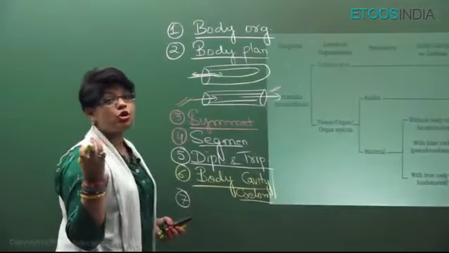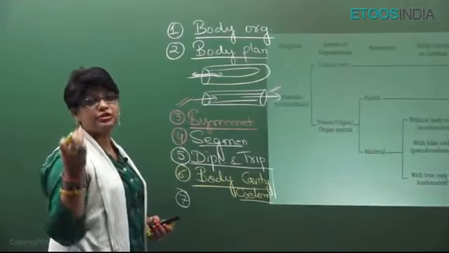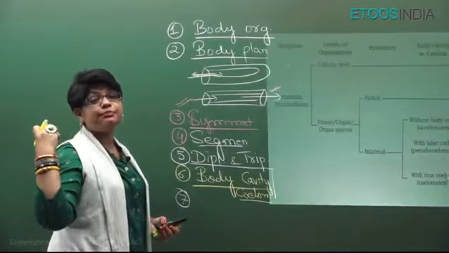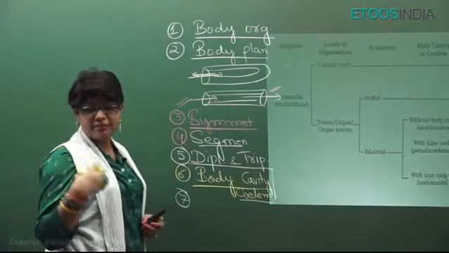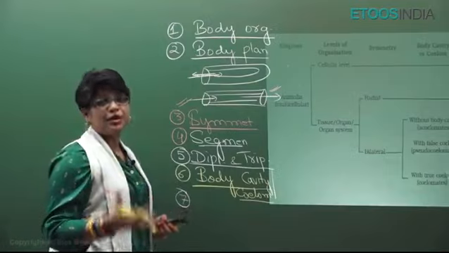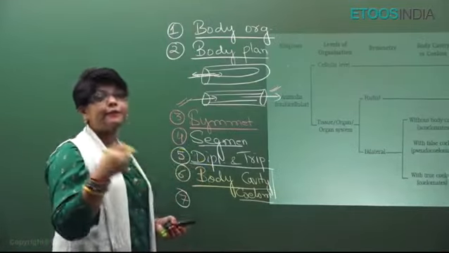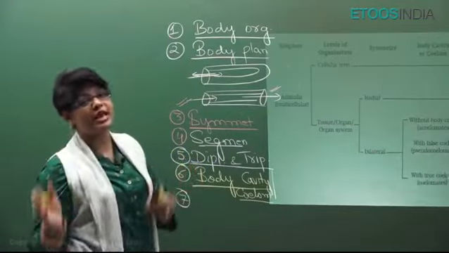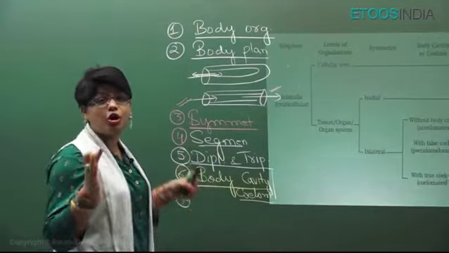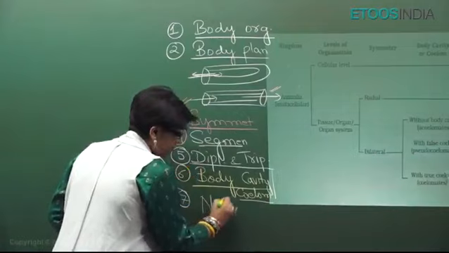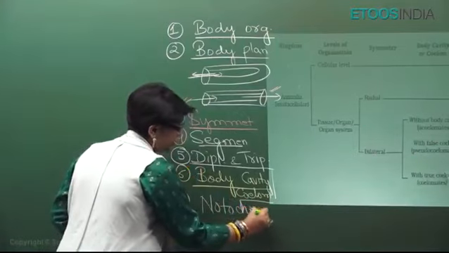Notochord is a mesodermally derived structure. It is found like a rod on the dorsal surface of the embryo and it provides support. If notochord is present, the phylum is Chordata, and if not present, from Porifera to Hemichordata, all are non-chordates.